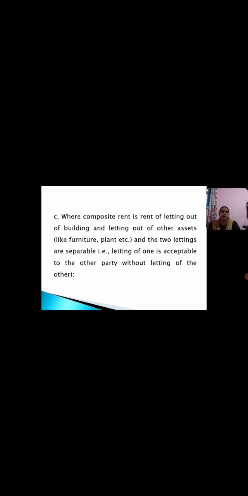Coming to the third situation, where composite rent is rent of letting out of building and letting out of other assets, and the two lettings are separable, that is, letting of one is acceptable to the other party without letting of the other. In such a situation, income from letting out of building is taxable under the head income from house property. Income from letting out of assets is taxable under the head profits and gains of business or profession or income from other sources, as the case may be. This rule is applicable even if the assessee receives composite rent from his tenant for two lettings.